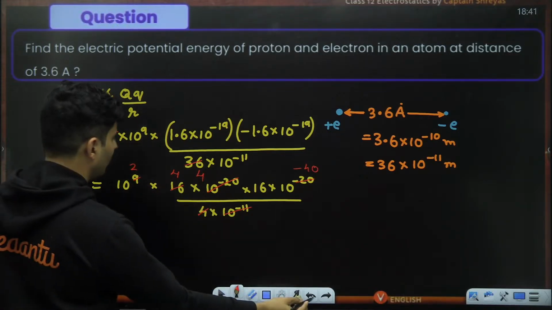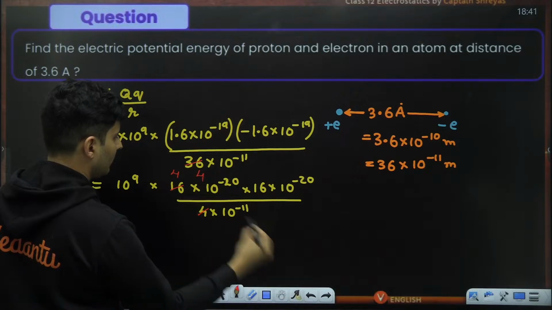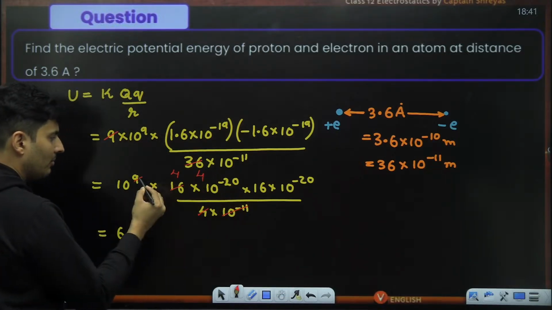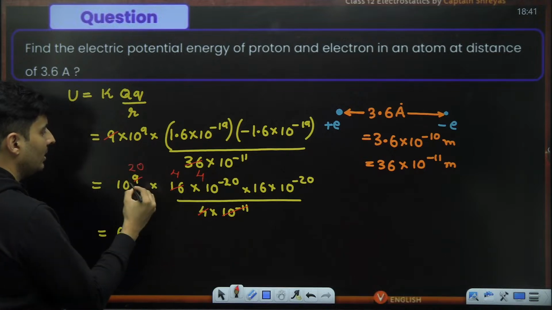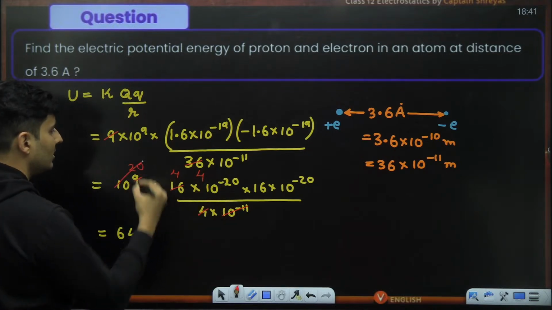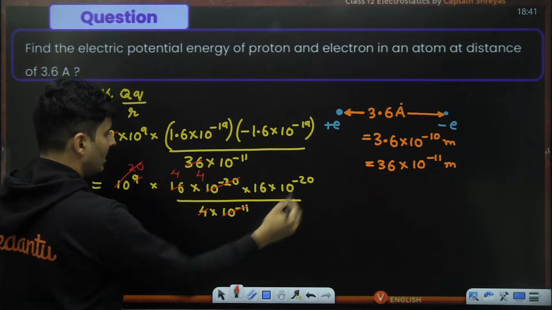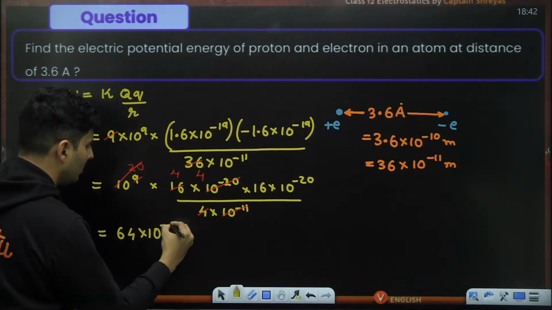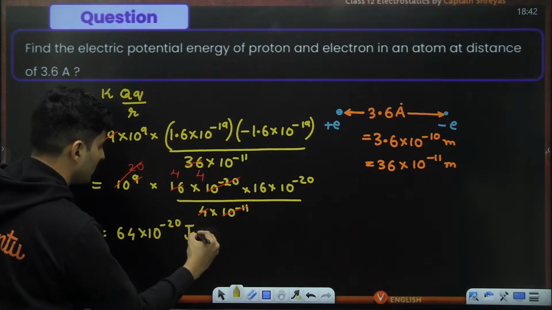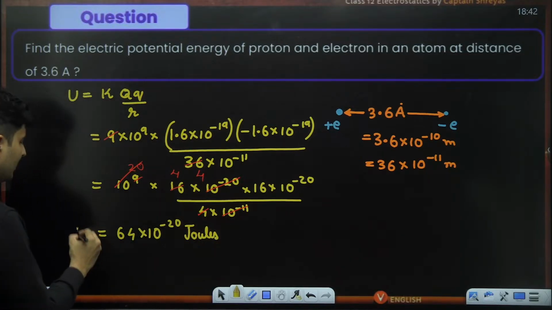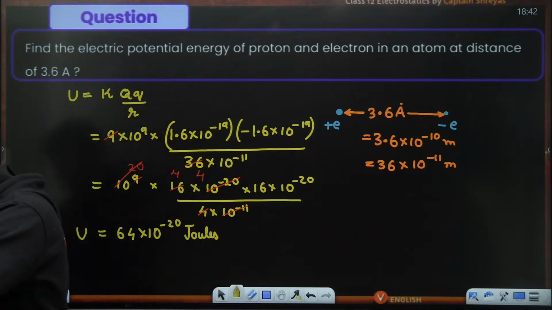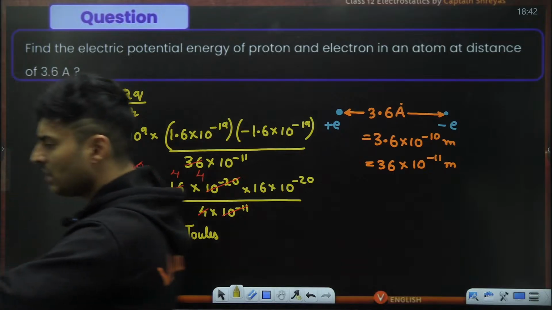In fact, I could have done this directly. If I just cancel this, the minus 11 will go on the top and become plus 11. 9 plus 11 is basically 20. 20 and minus 20 will cancel, so this cancels completely with this. I'm left with only 10 to the power negative 20. So 64 into 10 to the power minus 20 joules. That is the answer, the energy between a proton and an electron. It is very, very small, extremely small. Direct formula application. Is that okay?